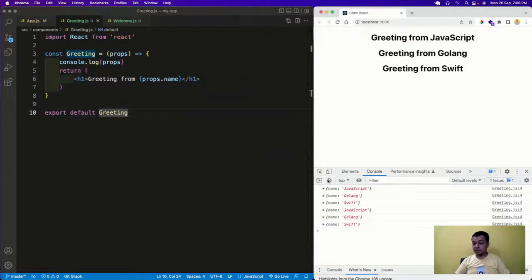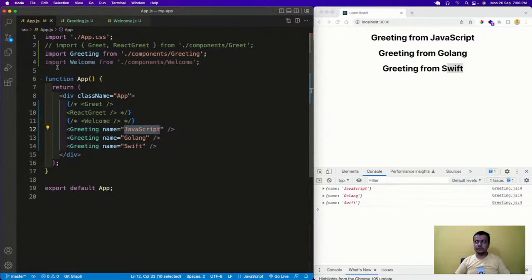Save it. Okay, so now you see the same thing is done, but here, greetings from JavaScript, greetings from Golang, greeting from Swift. So it is shown like that. That is how you are going to use props most of the time. But there is another way in which you will use props at least 5 to 10% of the time.